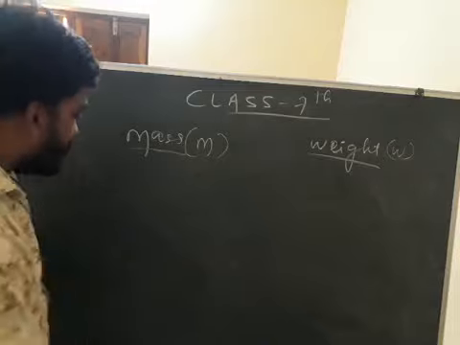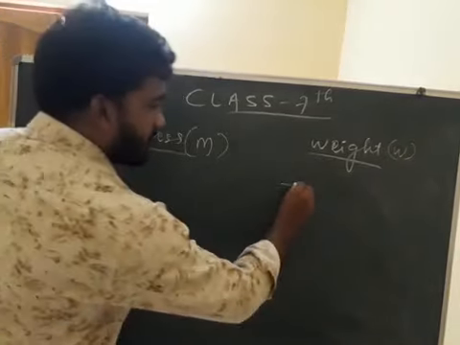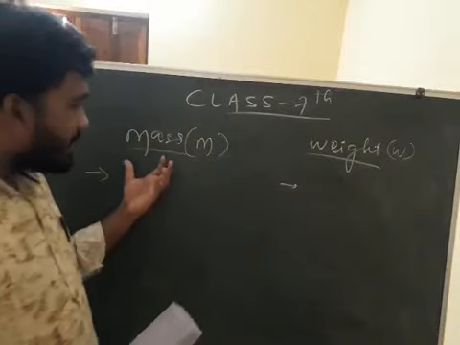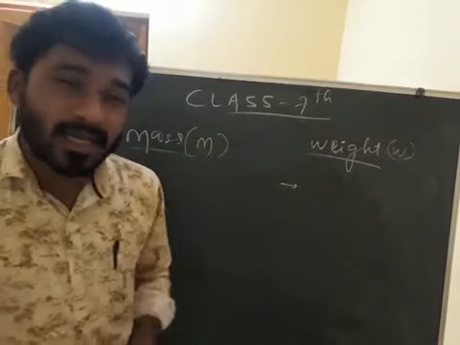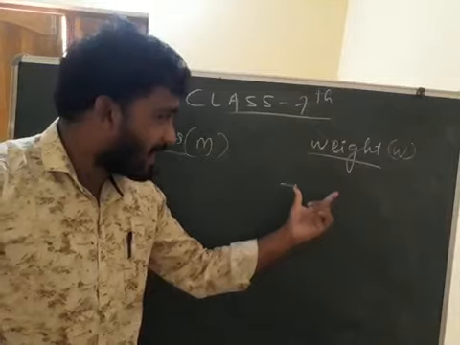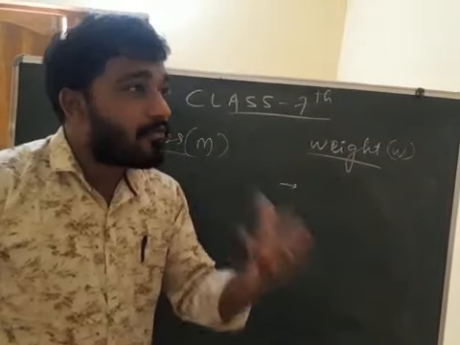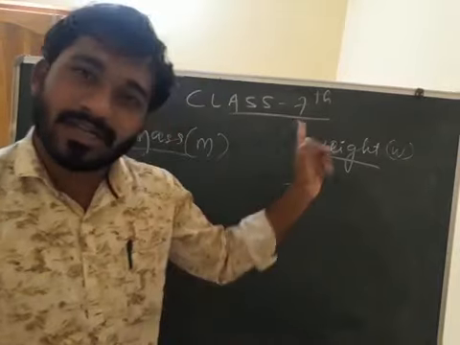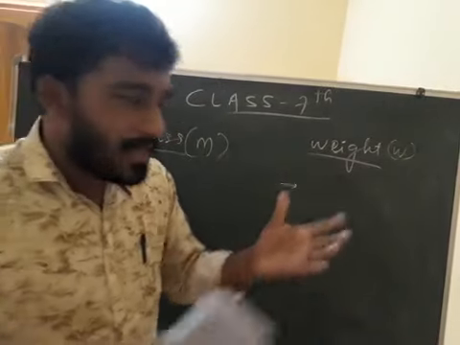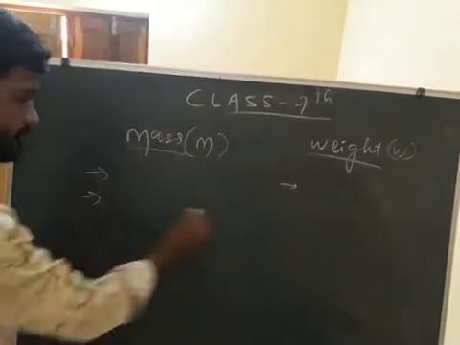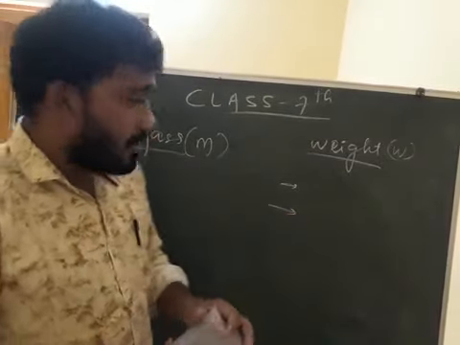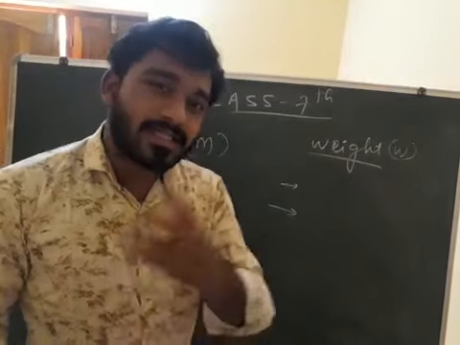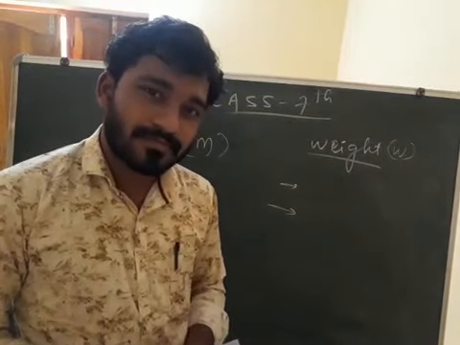Next, the differences between mass and weight. First point is definitions. Mass: the amount of matter contained in a body is called its mass, whereas weight: the force by which the earth attracts an object towards itself is called its weight. First point over. Second point, mass is denoted by M, whereas weight is denoted by W.